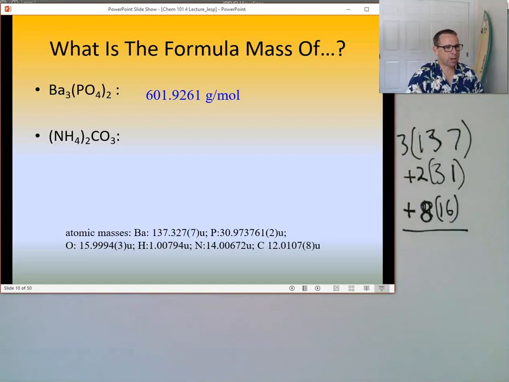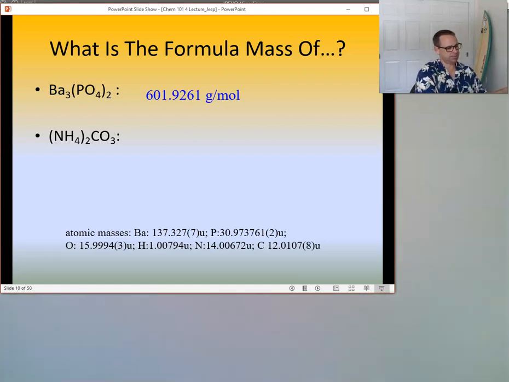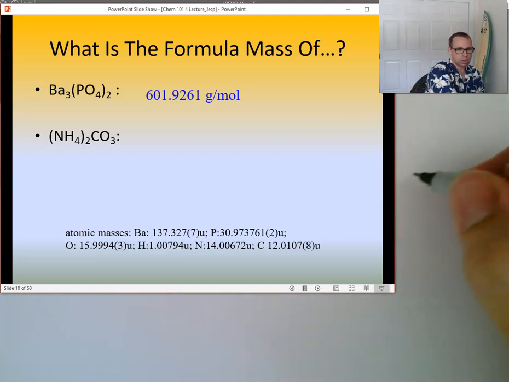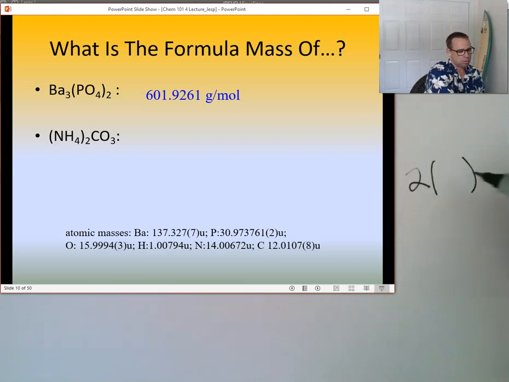Well, how many nitrogens do we have in that mess? 2 nitrogens. Each nitrogen, how much is the mass of nitrogen? 14. Okay. How many hydrogens? 8. And hydrogen's the easy one. It's just 1. How many carbons?